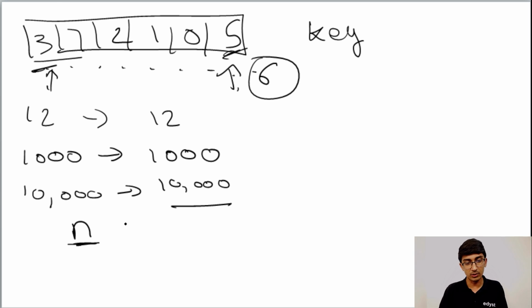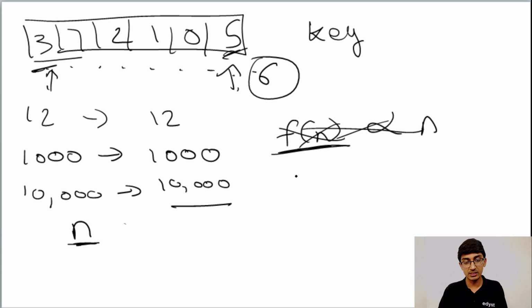So now our algorithm over here, which is linear search. Let's say linear search is some function of n. We can say that it is proportional to n. That is, as n increases, the time taken by this function also increases. Let's say the time taken for this algorithm to compute increases with n.